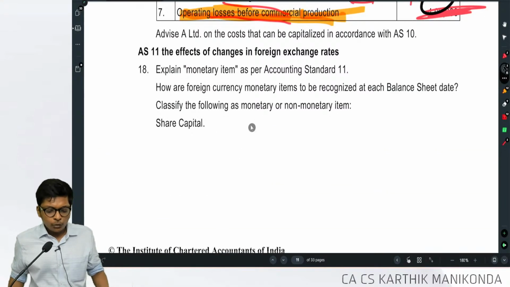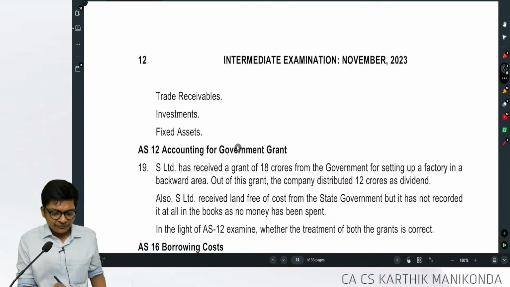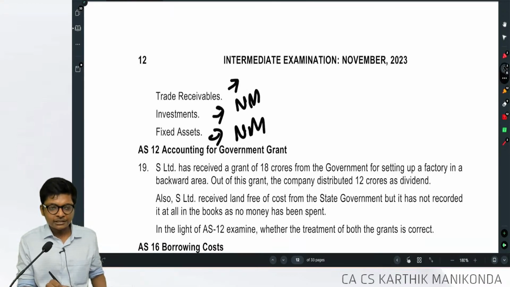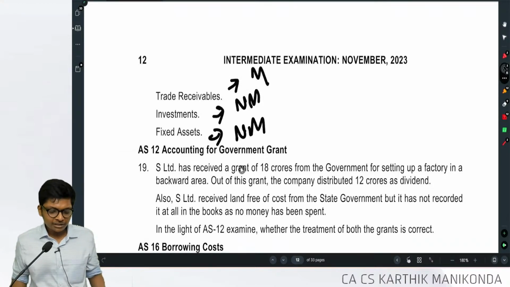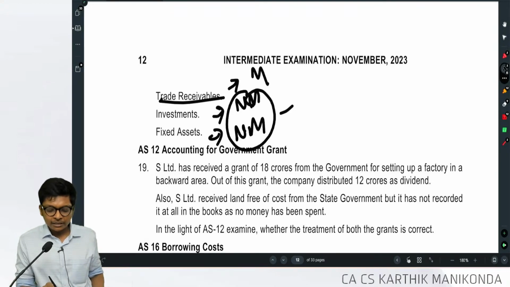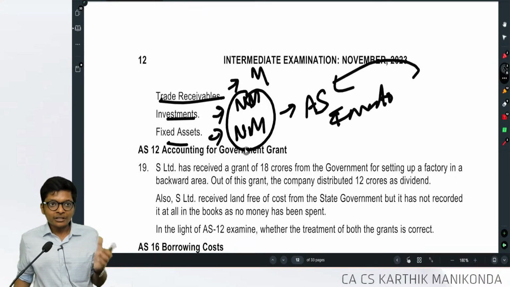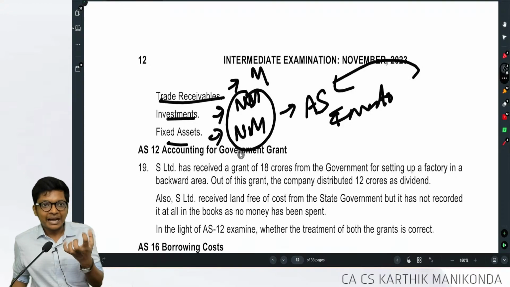Next, AS 11, how will you classify the following? Monetary or non-monetary? Fixed assets, non-monetary. Investments, non-monetary. Trade receivables, monetary. Because generally, not always, generally non-monetary items have accounting standards. Investments, fixed assets, inventory have an accounting standard because they are not realizable in a fixed amount, high risk.